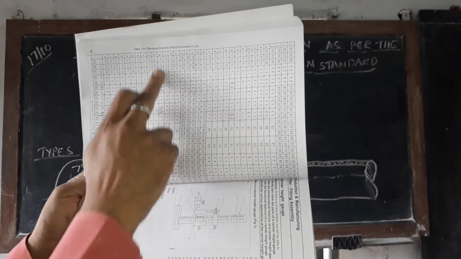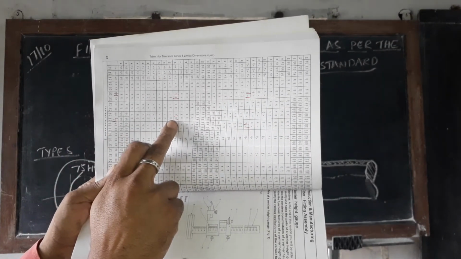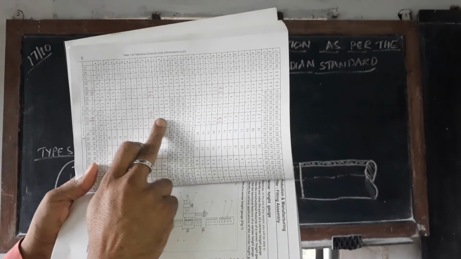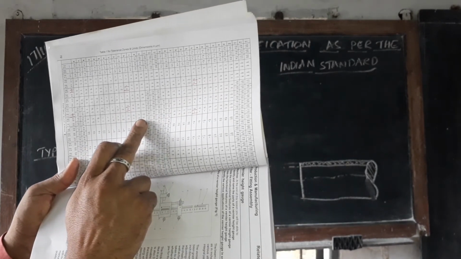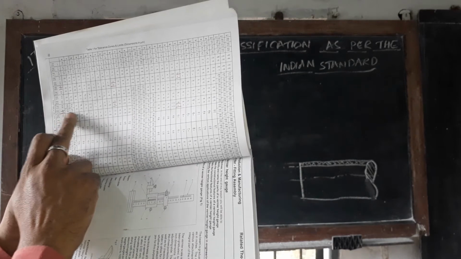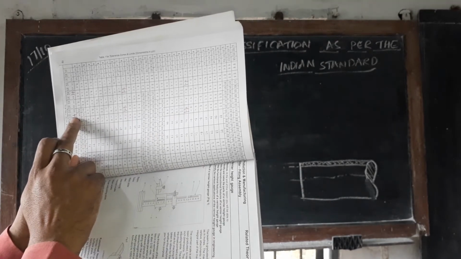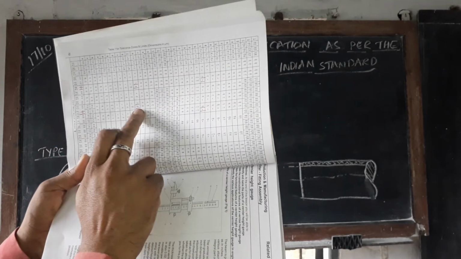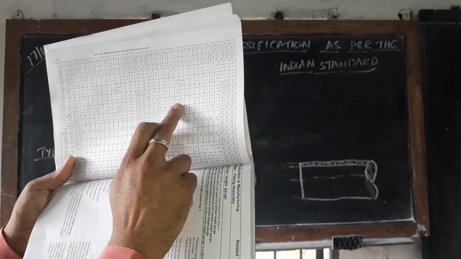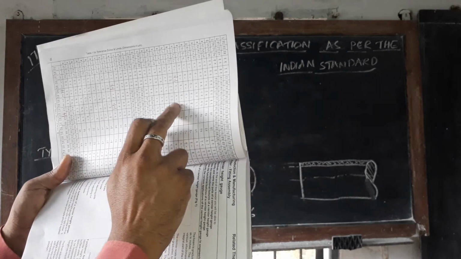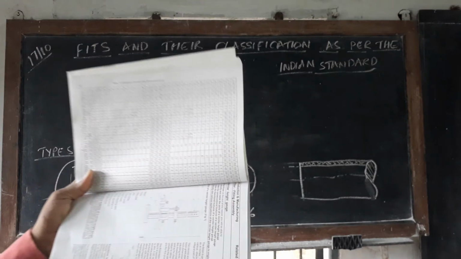So if you see G6, it is minus 10, minus 29, for 65 to 80, and ours is 75. And if you see H7, it is plus 30, plus 0, got it?